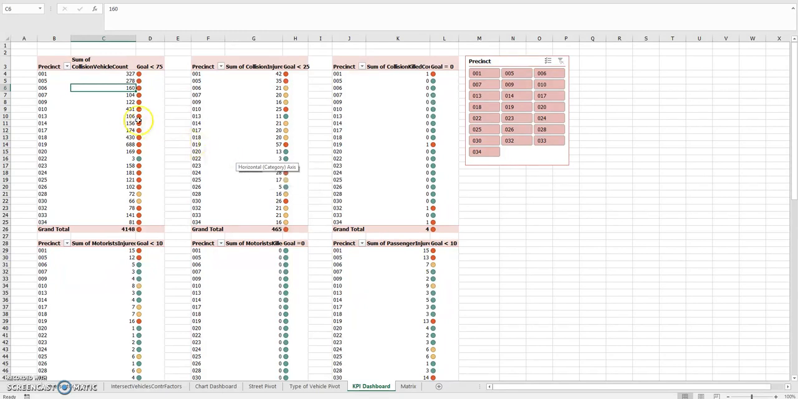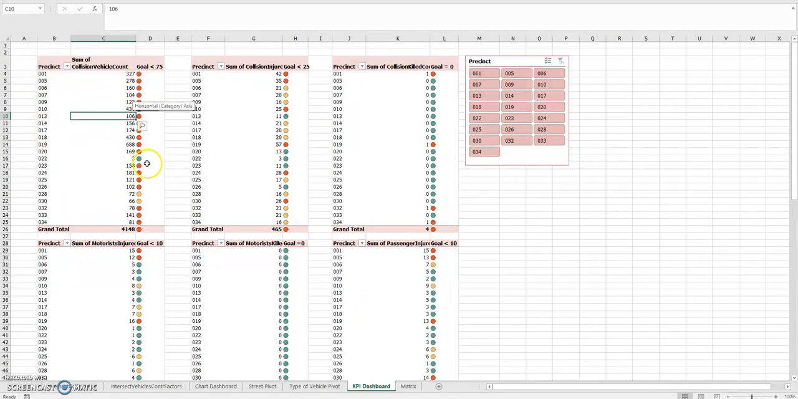So for the first one, you can see here, it goes by precinct, the sum of collision vehicle counts, how many vehicles were involved in accidents in each precinct, and I set the goal of less than 75. So if the number of vehicles involved in accidents in the precinct were a lot less than 75, like you see over here, 3, they would be green. If they're closer to 75, you see over here, they would be yellow. And if they're above 75, they would be red.